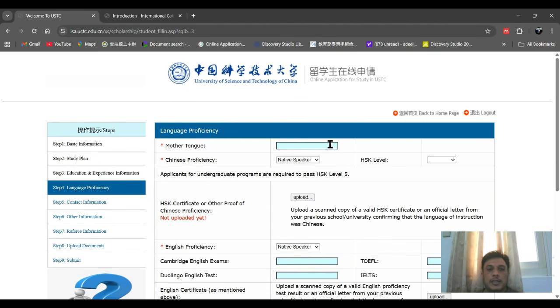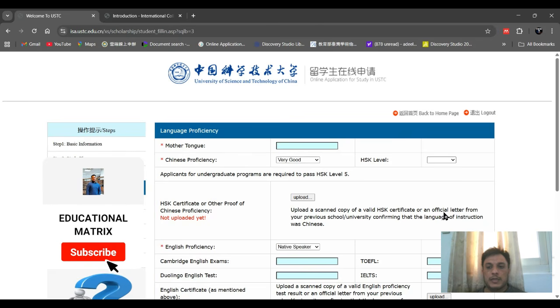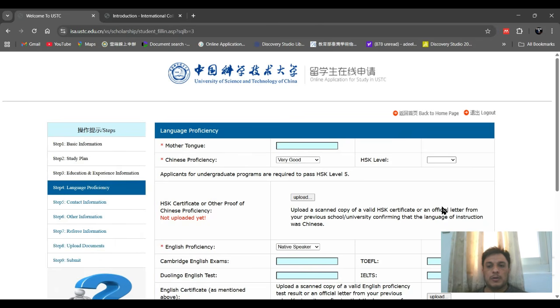Okay, so mother tongue is a choice. You have to choose a mother tongue and Chinese proficiency. Are you native, excellent, good or what. You have to mention your HSK 1, 2, 3, 4. 1, 2, 3 are very normal. You can pass in Pakistan, or if you are applying for undergraduate program, you are required to pass HSK level 4. So remember this thing, that you also need an HSK level if you are going to apply for a Chinese related program.